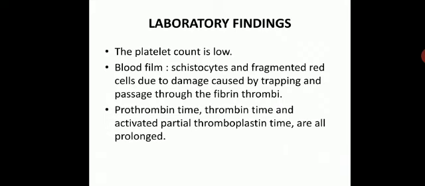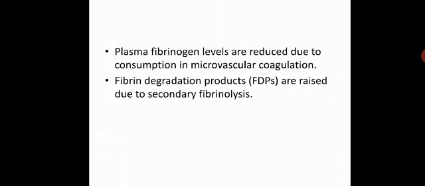Prothrombin time, thrombin time and activated partial thromboplastin time are all prolonged. Plasma fibrinogen levels are reduced due to consumption in microvascular coagulation, and fibrin degradation products are raised due to secondary fibrinolysis. So this is all about bleeding disorders.